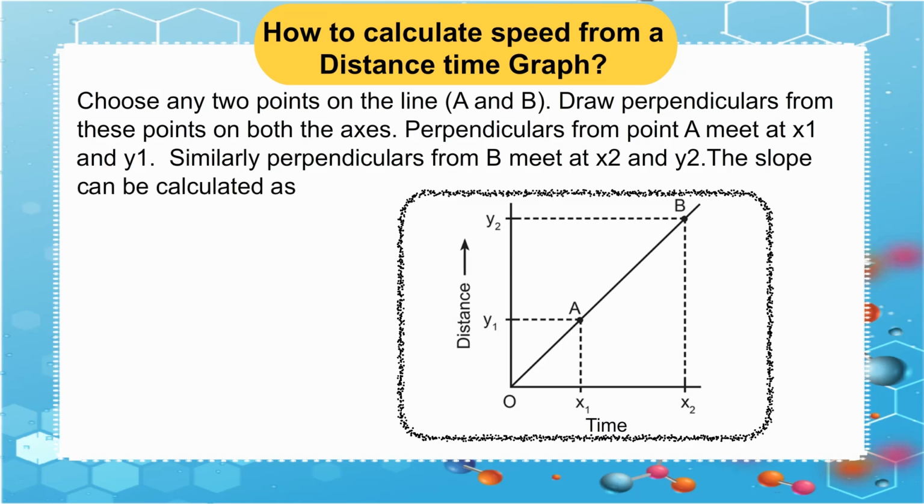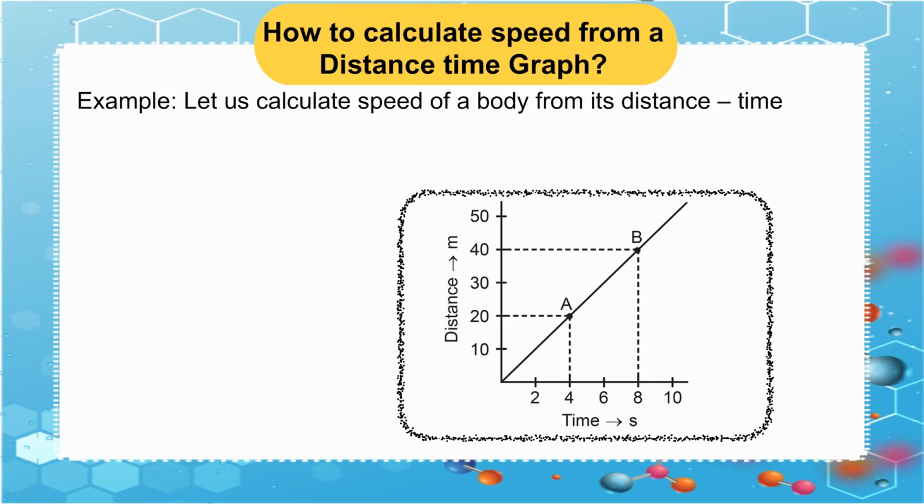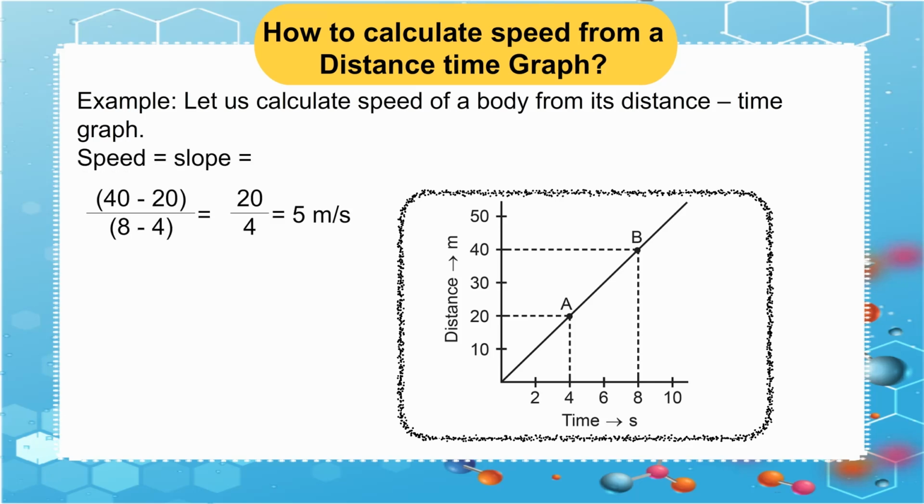The slope can be calculated as slope is equal to y2 minus y1 upon x2 minus x1 is equal to speed. Example, let us calculate speed of a body from its distance-time graph. Speed is equal to slope is equal to 40 minus 20 upon 8 minus 4 is equal to 20 upon 4 is equal to 5 meter per second.